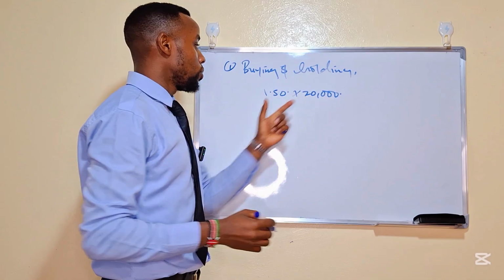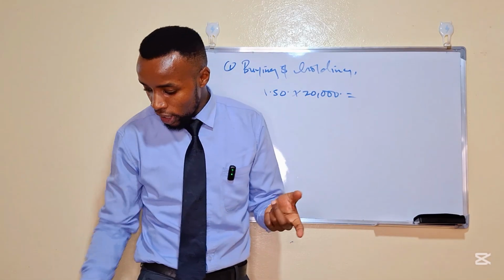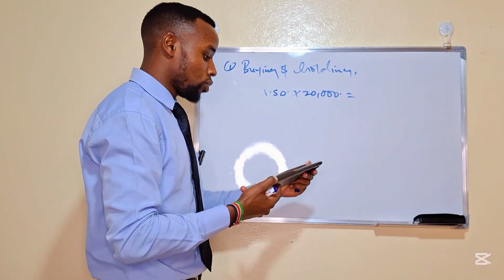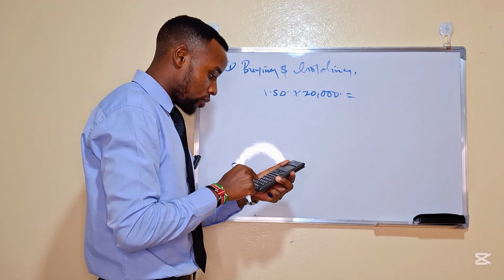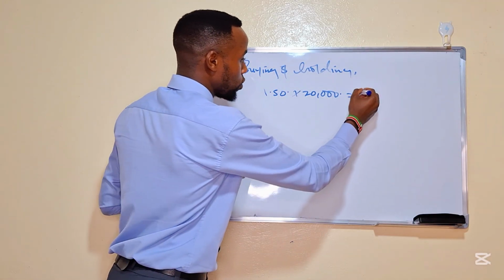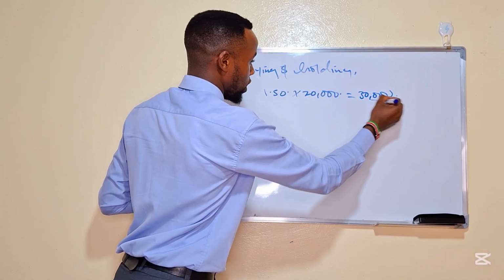This is equivalent to how much Kenya shillings? 20,000 times 1.5. This is equivalent to 30,000 Kenya shillings.